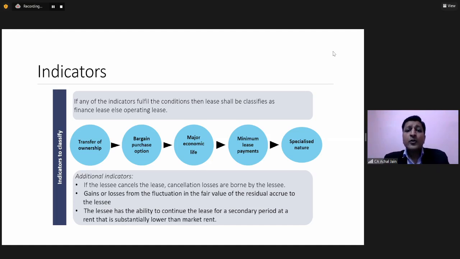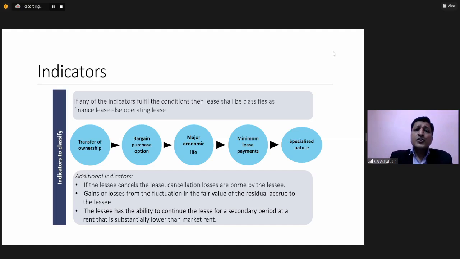So that is again one of the ways through which a lease can be structured as a finance lease. Or it could be the one wherein the asset is of specialized nature. Means the asset is something which will be usable by the lessee only and nobody else. Means even if the lessor tries, it will not be of any use either to the lessor or to any other party but the lessee. So that's why there again, what do we say? That effectively it's a kind of arrangement wherein these two parties are just trying to pass on effectively all the economic benefits to the lessee.